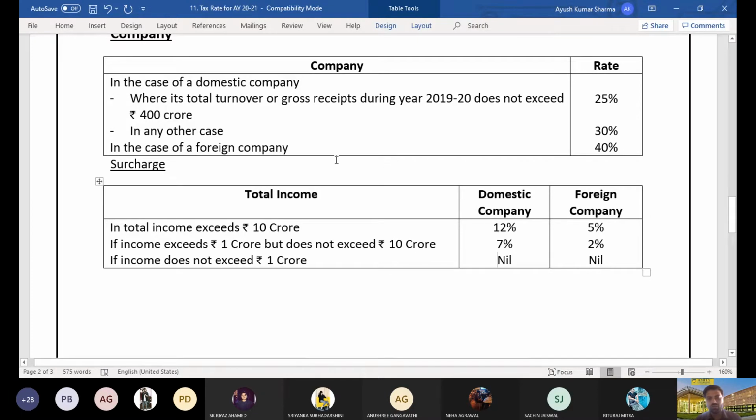Now in case of foreign company, we know that the tax rate is 40% and the surcharge is a bit lower than the domestic companies, because foreign companies have to be given certain advantage to operate in India, and therefore their surcharge rates are lesser than the domestic companies. The surcharge rates are: if the income is above 10 crores, 5%; between 1 crore to 10 crore, 2%; and below 1 crore, it's nil. Okay.